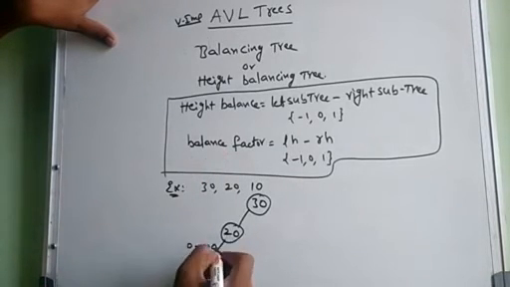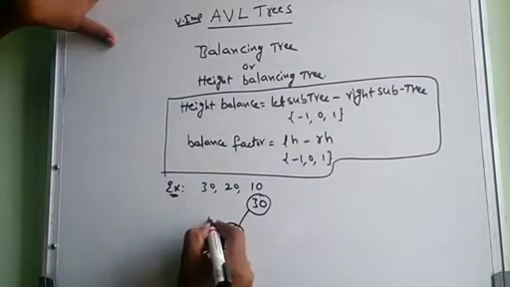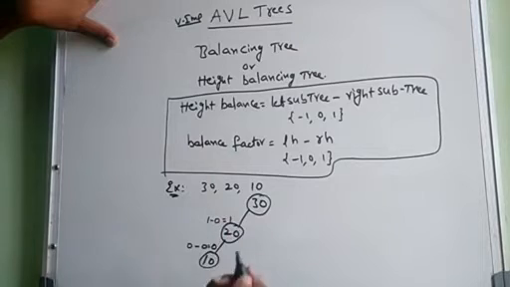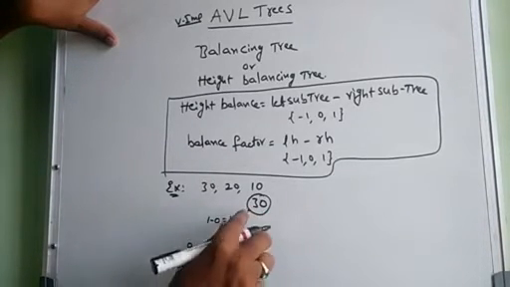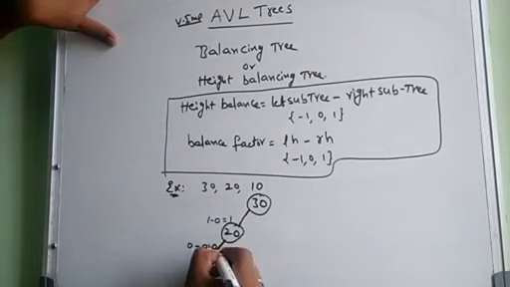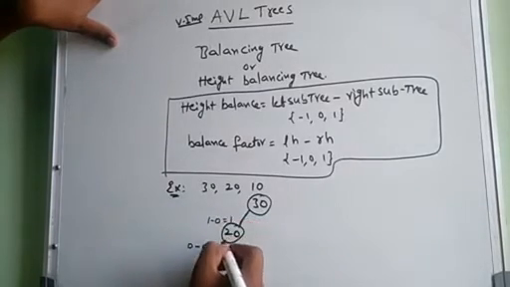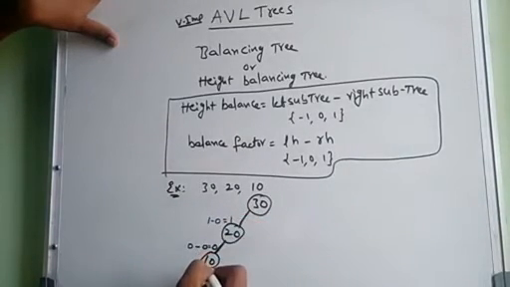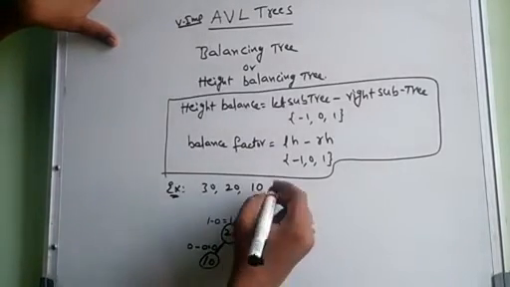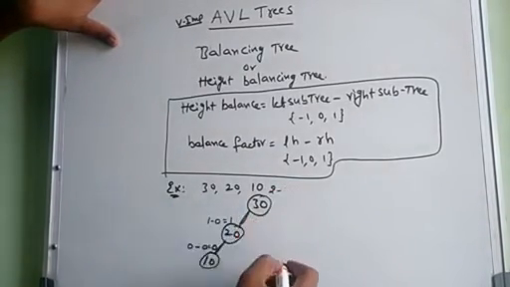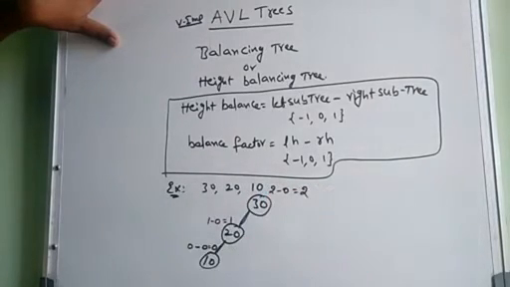Next, for 20, what is the left subtree height? 1. Any right subtree for 20? No, so minus 0. The result is 1. Next, for 30, what is the left subtree? Calculate the number of lines, that is called a path, from root to child. How many paths? 1, 2. So 2. Any right children? No right children. Balancing factor is 2 minus 0, so the balancing factor is 2.